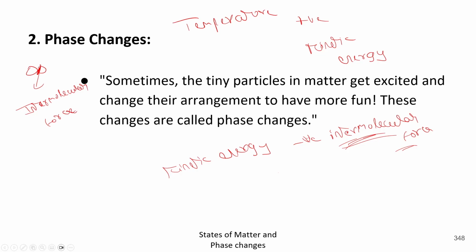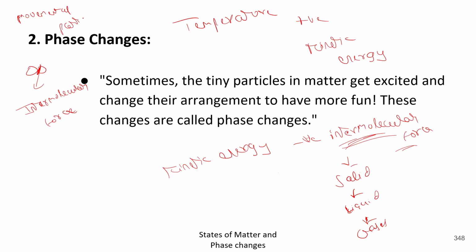And intermolecular force is the reason why the atoms are combining together. Okay. Intermolecular force is highest in solid, thereafter in liquid, and almost negligible in case of gases. Got it? Now come to the kinetic energy. Kinetic energy refers to the movement of particles.